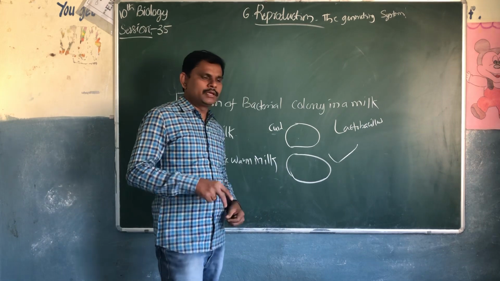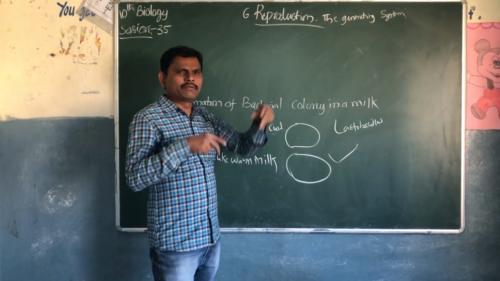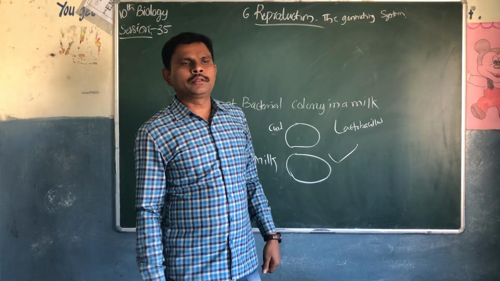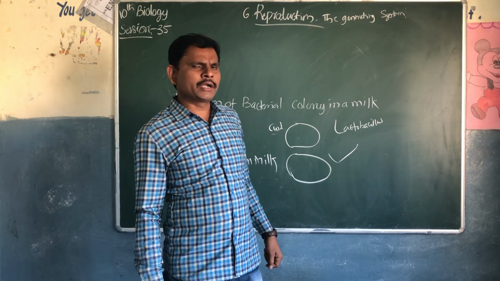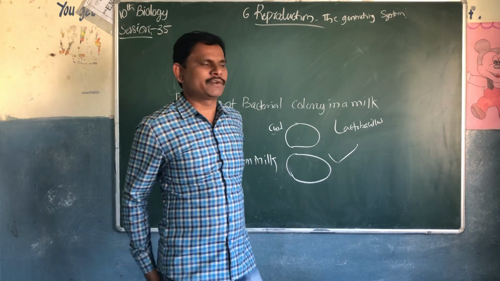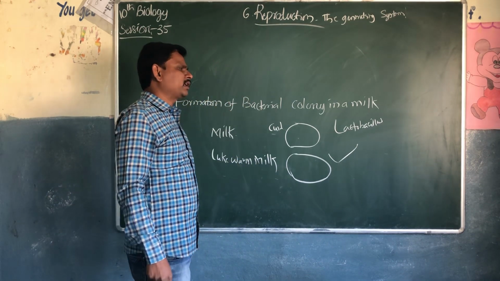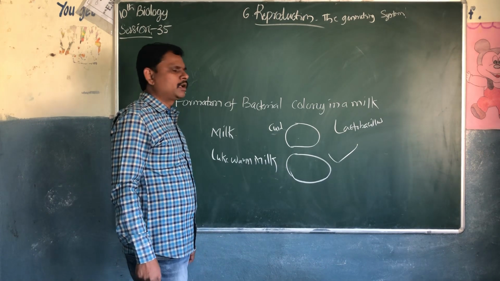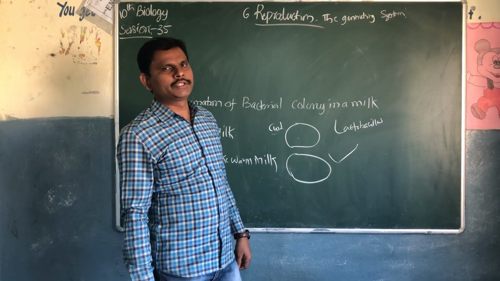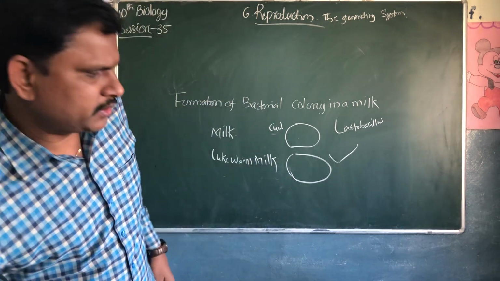The bacteria will multiply by reproduction. They will multiply very fast in the favorable conditions. The whole milk will be converted into curd within a few hours. That is the difference in the formation of bacterial colony in milk. The lukewarm milk converted very fast from milk into curd, but the other one did not convert. So that is the difference.